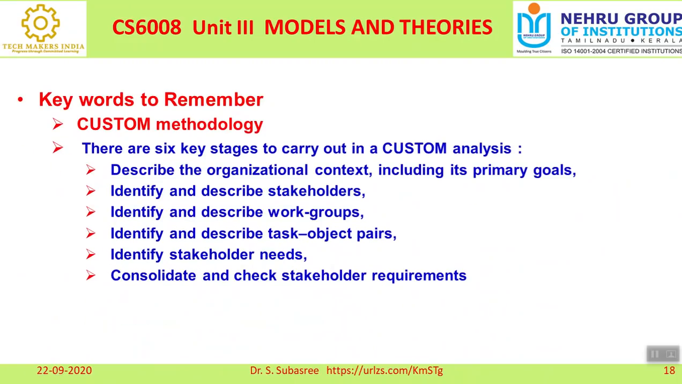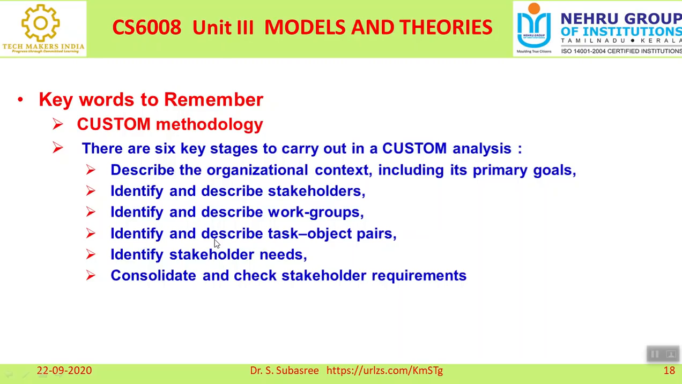And there are 6 key stages to carry out this custom analysis. So you have developed it and everything is okay. Before implementing that, you want to analyze these 6 key stages. First, describe the organizational context, including its primary goals. Second, identify and describe the stakeholders, who are all involved in creating this model. Then identify and describe work groups. After identifying the stakeholders, you want to categorize them: these people have to perform this work, these tasks have to be assigned to this group. Like that, you describe work groups.